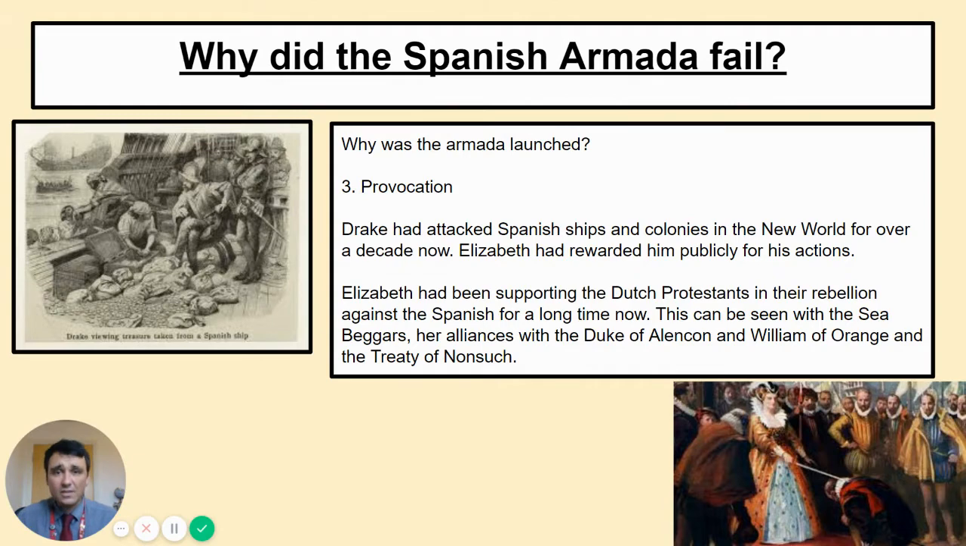And what had Elizabeth done? She had rewarded him publicly. She had knighted him on his ship, the Golden Hind, when he returns. And also the fact Elizabeth had been supporting Dutch Protestants secretly. Things like the Sea Beggars, for example. We can see here the alliances that she was building up. The fact that she was supporting others attacking Spain. The Duke of Alencon, William of Orange as well, the Treaty of Nonsuch. Elizabeth has provoked Spain for a number of years now.